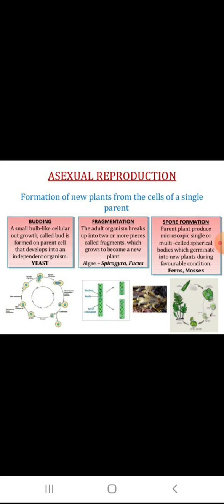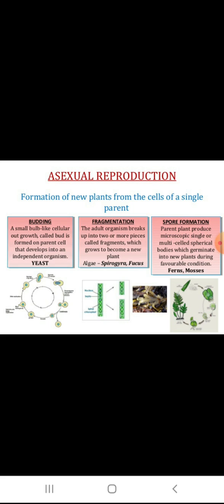Third one is spore formation. In this method of reproduction, hundreds of spores are formed by the parent body. These spores float in the air. When they get settled on any surface containing food and water, the spores germinate and grow into plants. For example, bread mold and fern.